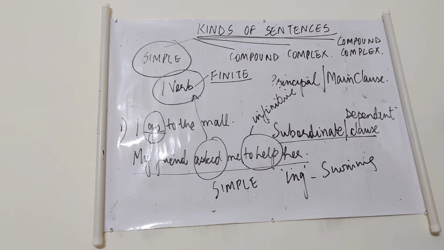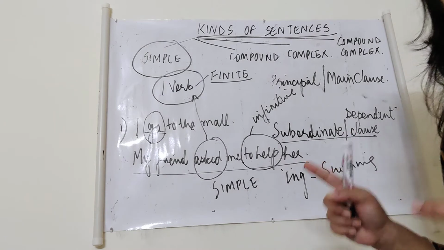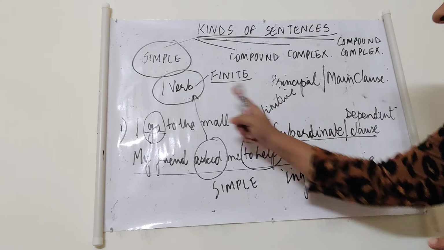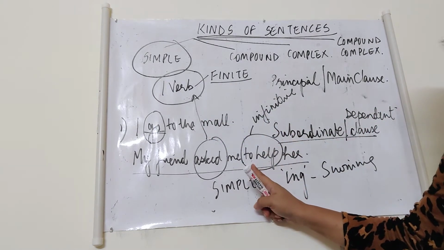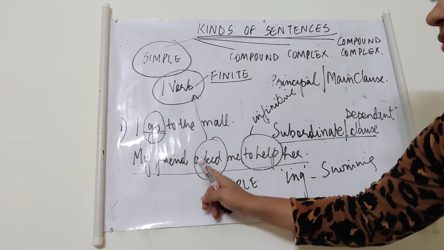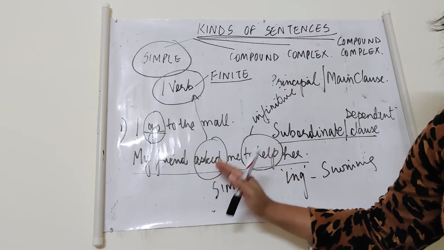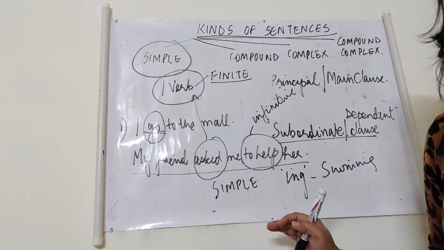Swimming is a good exercise. Now swimming there is not taken as a verb, it is taken as a noun. So in a simple sentence, even if there are non-finite verbs, we are not going to take them as a verb. We are only going to see whether we have a finite verb or not.